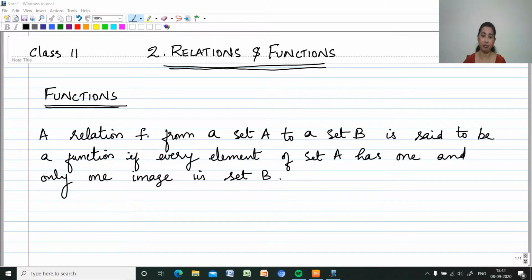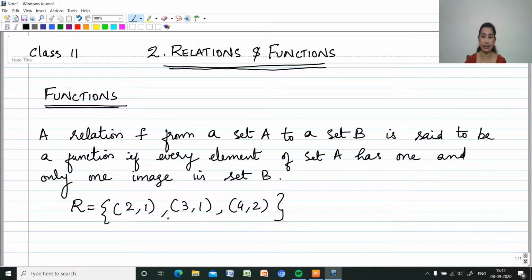A relation f from a set A to a set B is said to be a function if every element of set A has one and only one image in set B. That is, suppose I am writing a relation here. R is equal to the set of ordered pairs (2, 1), (3, 1) and (4, 2).